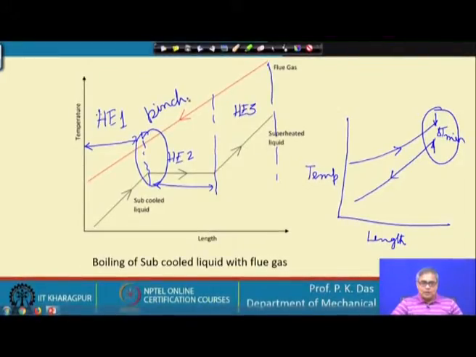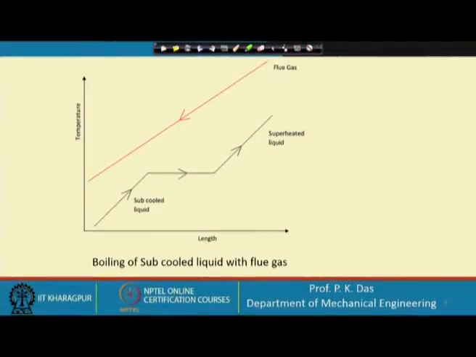So, for phase change heat exchangers, we have seen one unique feature: the minimum temperature difference between the two fluids can take place somewhere in between in the heat exchanger, particularly when subcooling or superheating or both are involved.